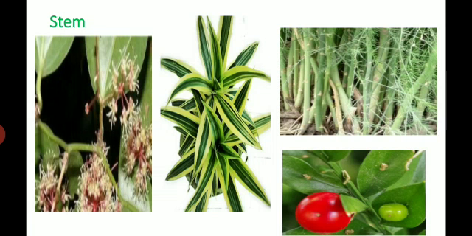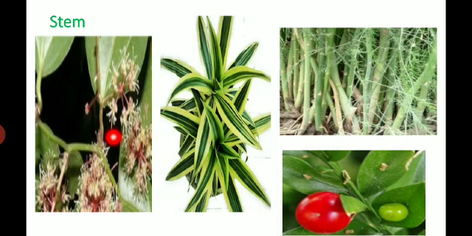Next is the stem. The stem is usually rhizomatous in some, aerial and erect in others, for example Dracaena, or climbing, as in Smilax.